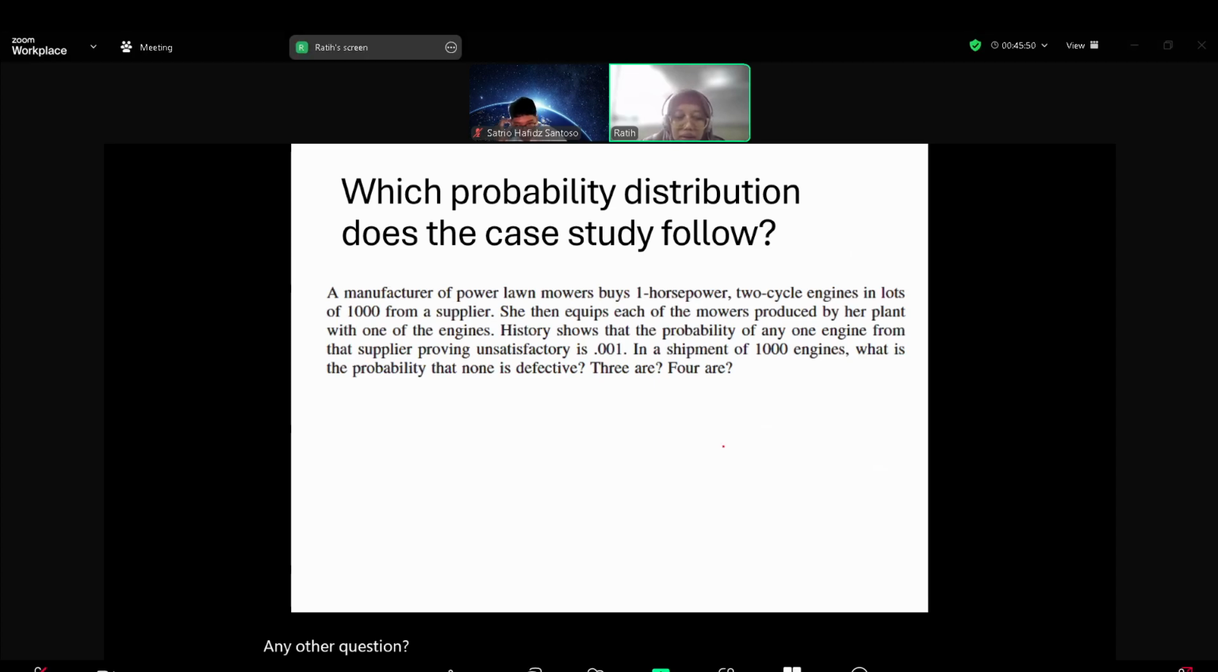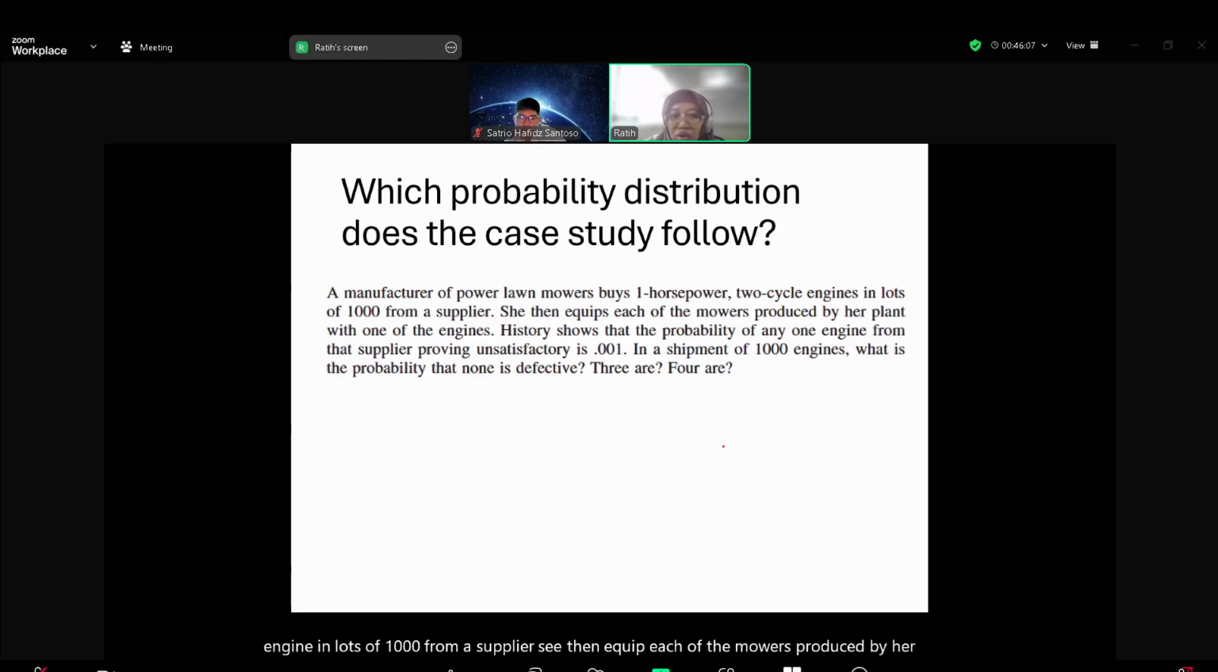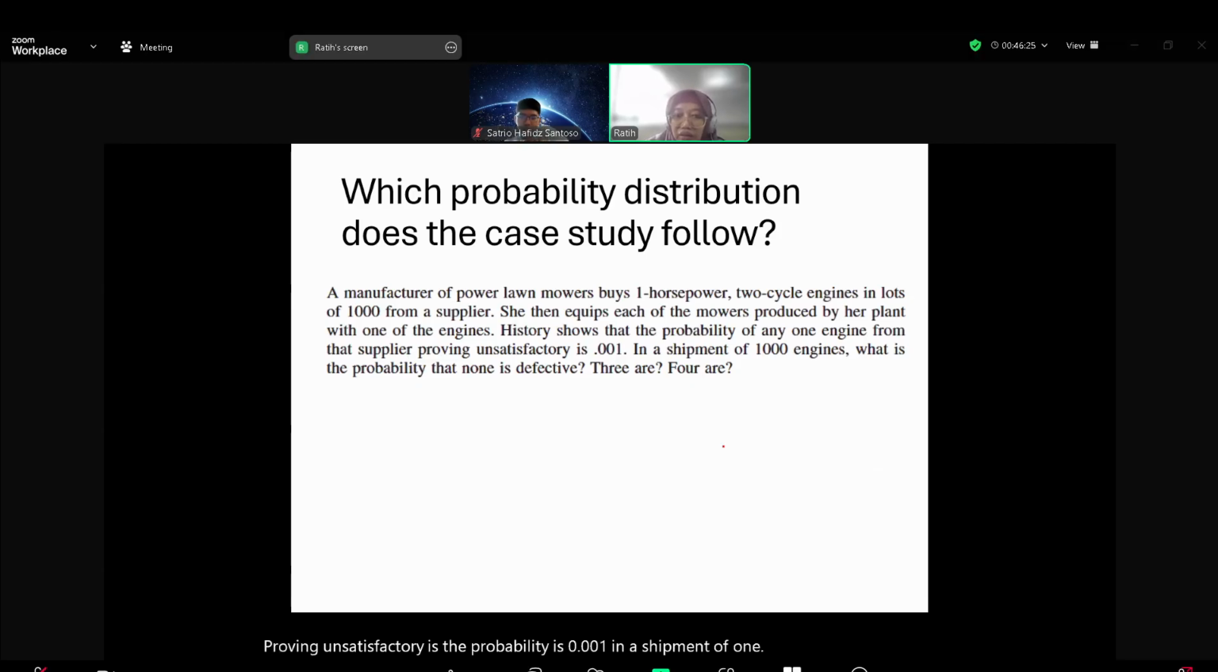Okay, the next question is a manufacturer of power plant mowers buys 1 horsepower two cycle engines in lots of 1000 from a supplier. She then equips each of the mowers produced by her plant with one engine. History shows that the probability of any one engine from the supplier proving unsatisfactory is 0.001. In a shipment of 1000 engines, what is the probability that none is defective?